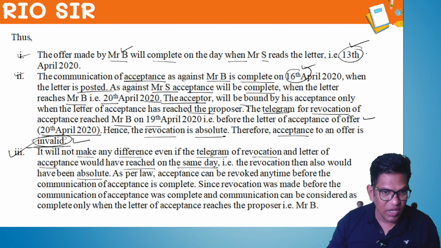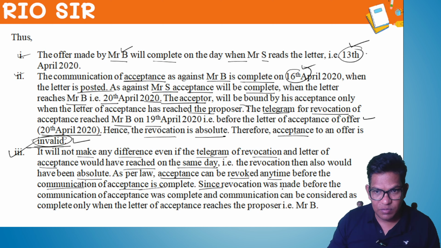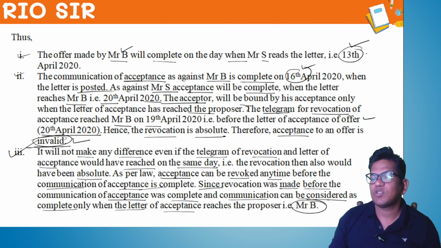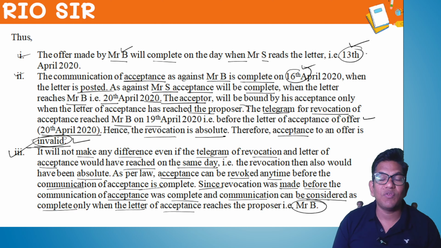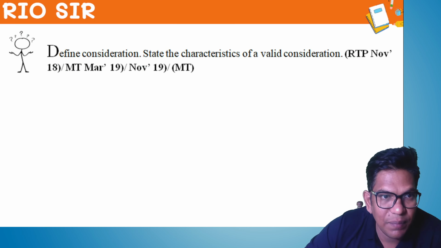As per the law, acceptance can be revoked any time before the communication of acceptance is completed. Since the revocation was made before the communication of acceptance was completed, and communication can be considered complete only when the letter of acceptance reaches Mr. B. Understood? Any doubts? No doubt, very important question. You can expect the same questions in your upcoming exam.